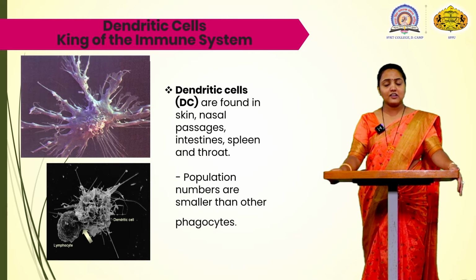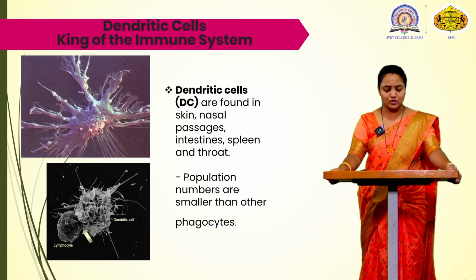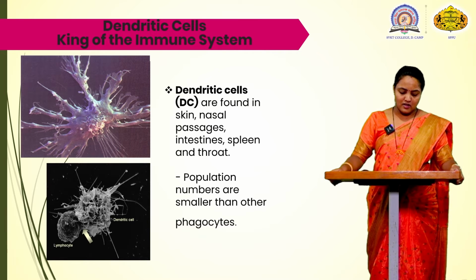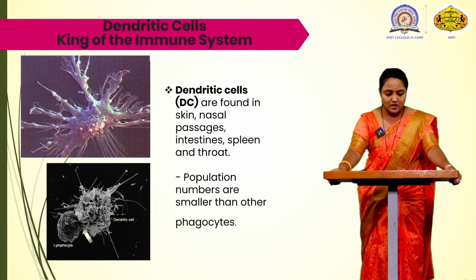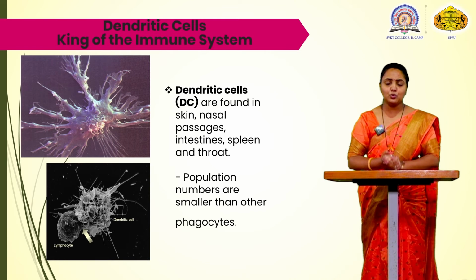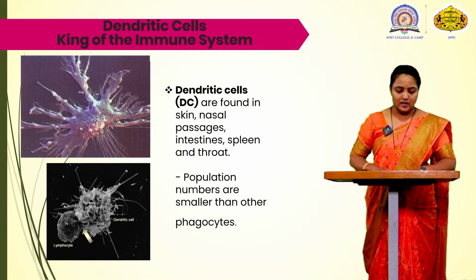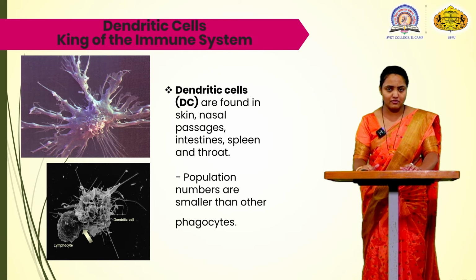The dendritic cell has an extension, which I have already told. You can see in the figure also, it has this extension like a neuron. It acts as a macrophage and does phagocytosis. Now what does the dendritic cell do? The dendritic cell puts an antigen on itself.